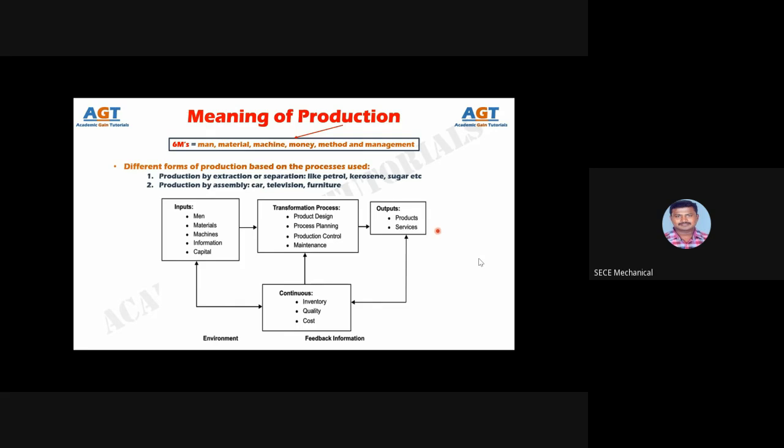At each stage of processing, there will be value addition. It is easy to understand the production system from this figure. There are various inputs which essentially pass through a transformation or conversion process, and finally are converted into some outputs which have a value for the end users. The outputs may be in the form of tangible products or services.